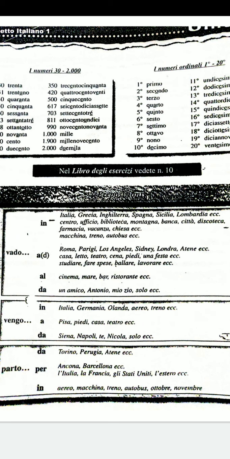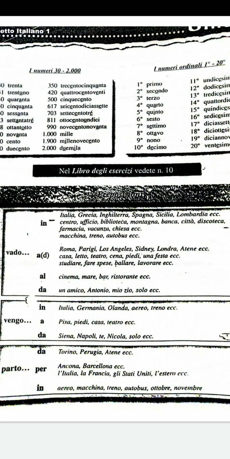Vengo in Germania, I come to Germany. So again, before the countries we are using in. Or vengo in aereo, treno, I come by plane or train. So again, before mezzi di trasporto, which is the means of transport, we are using the preposition in.